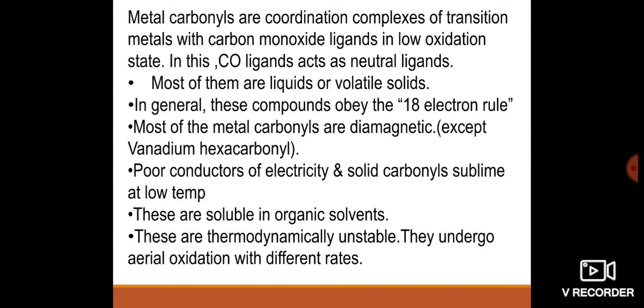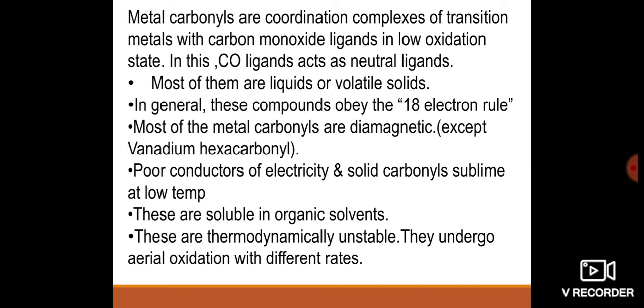In these complexes, carbon monoxide acts as a neutral ligand. Most of these compounds are liquids or volatile solids. In general, these compounds obey the 18 electron rule.